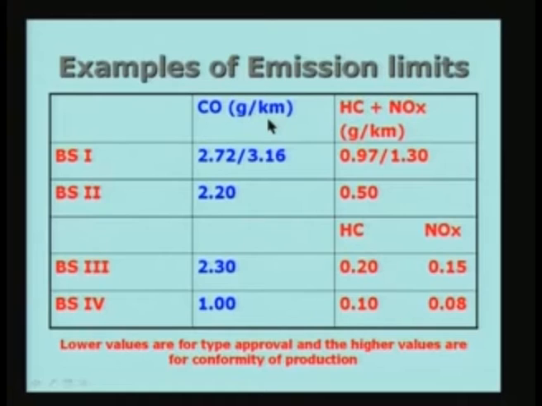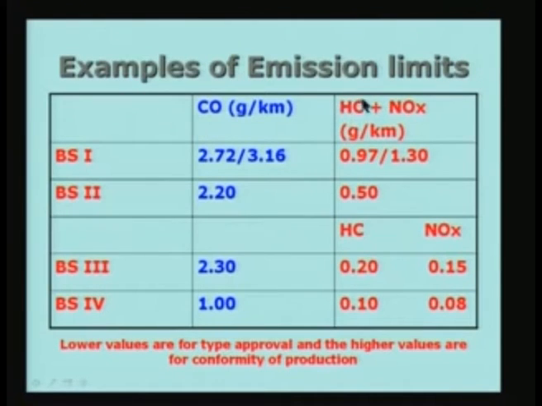Now one may want to know what this grams per kilometer stands for. So grams per kilometer is measured under specified conditions. It can be done by actually running the vehicle and making the measurement, or it could be done by running it on a test bed with the power being produced, which can be monitored by using a dynamometer, and then you find out what is the amount of carbon monoxide, which is the specified amount. You measure it over a period of time and then relate it to the grams per kilometer. The second thing is hydrocarbon.